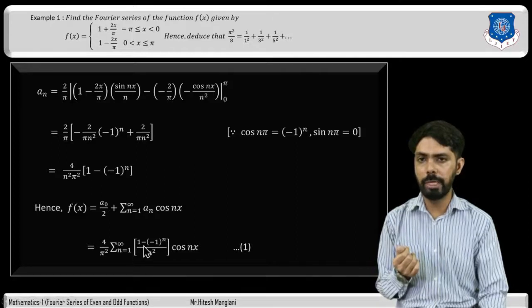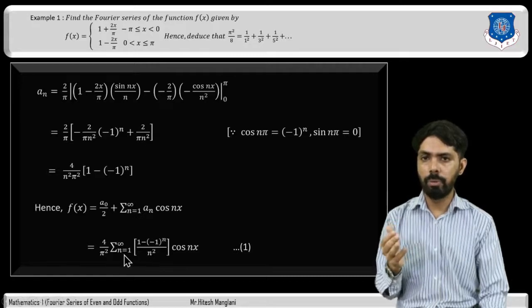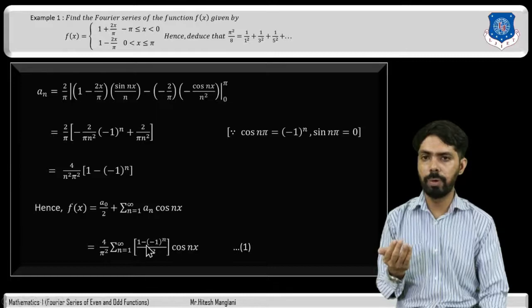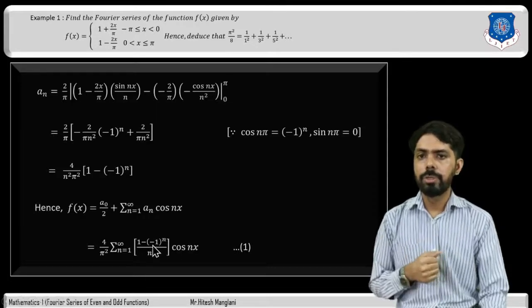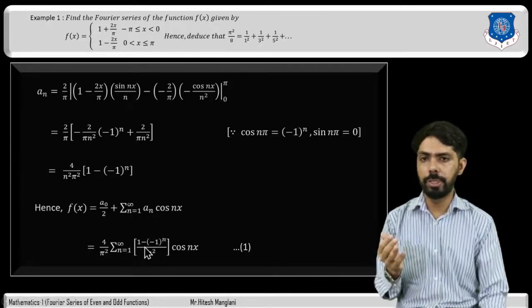If we put n equal to 1, then minus 1 raised to 1 will be minus 1. So 1 minus minus 1 will be 2 divided by 1 square. Now if we put n equal to 2, then minus 1 whole square is 1, so 1 minus 1 is 0. Whenever we put n equal to 2, 4, the result is 0.